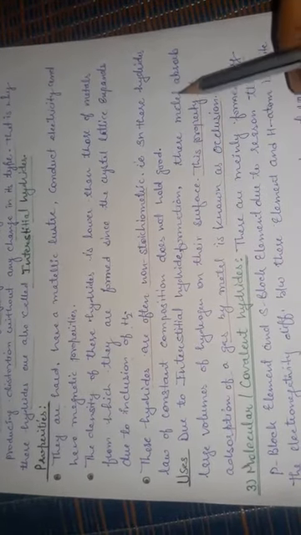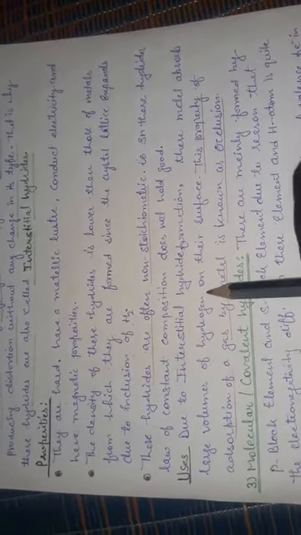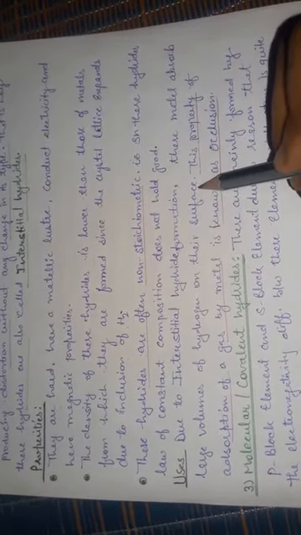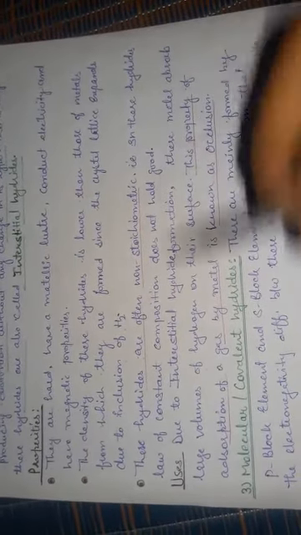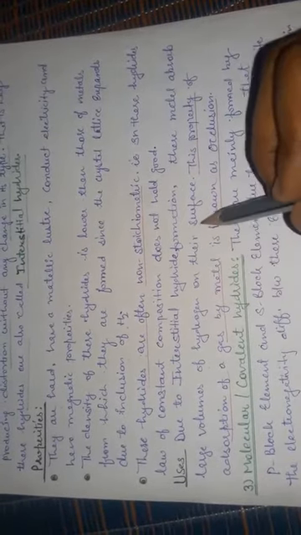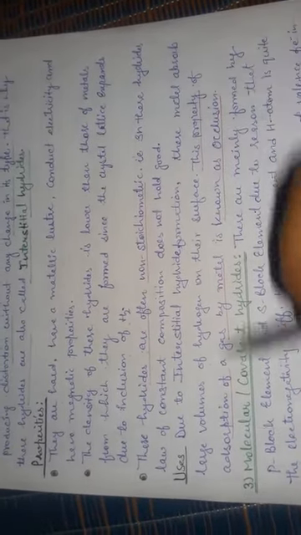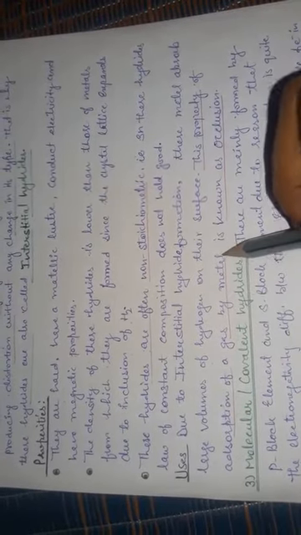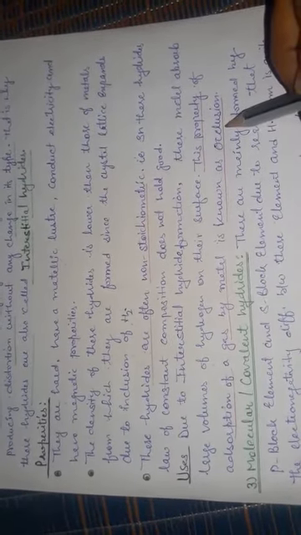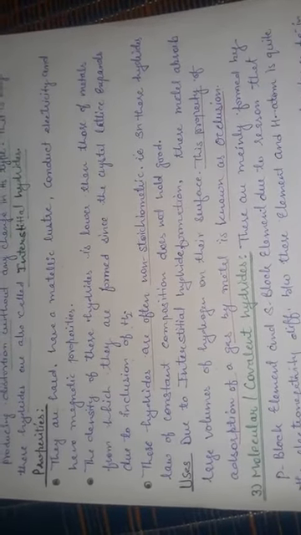Due to interstitial hydride formation, the metals absorb a large volume of hydrogen on their surface. This property of absorption of gas by a metal is known as occlusion. Okay students, this is about hydrides, ionic hydrides and metallic hydrides, and in the next online class we will discuss the third type, that is molecular or covalent hydrides.